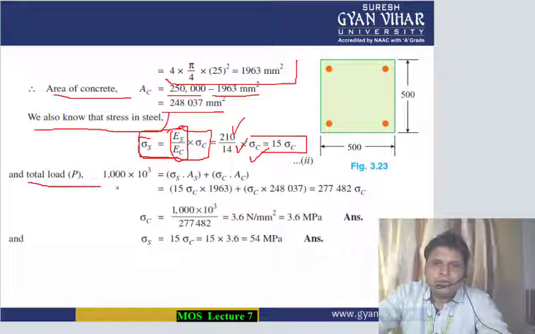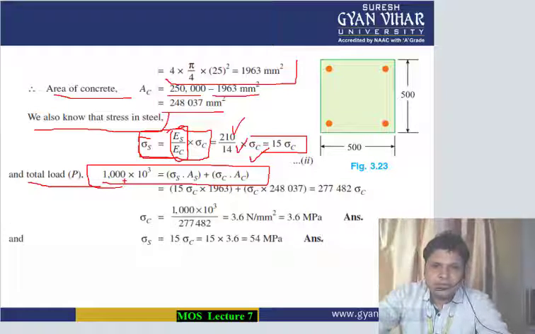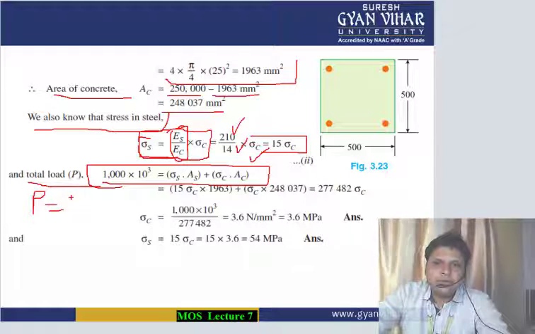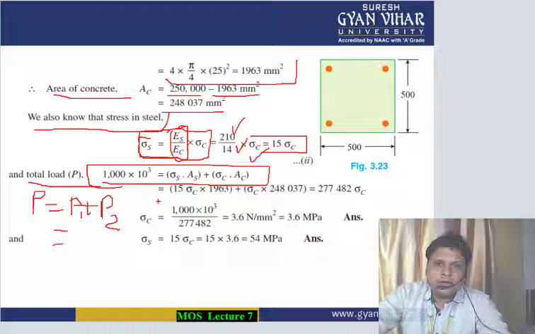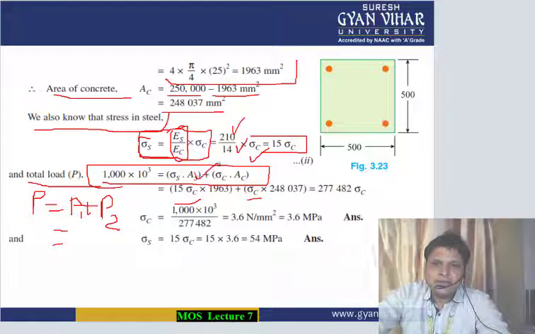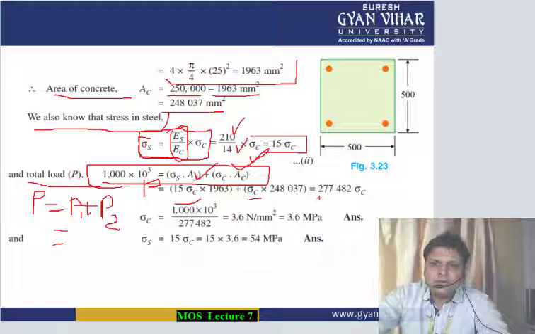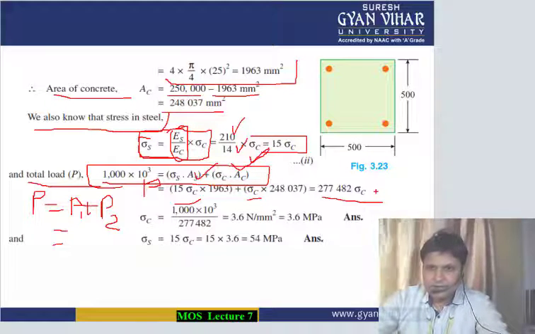Now the total load is equal to sigma s As plus sigma c Ac. This formula we also know: P is equal to P1 plus P2, where P1 is sigma s As, and P2 is sigma c Ac. So by this formula we can put the values of sigma s and sigma c, and As and Ac are known to us. The total load acting is also known to us, that it is equal to 277482. This is the total which we are getting from this equation.